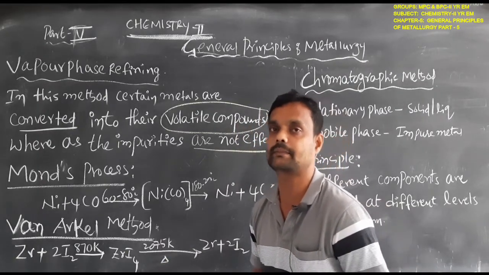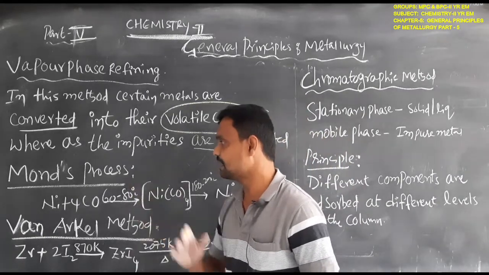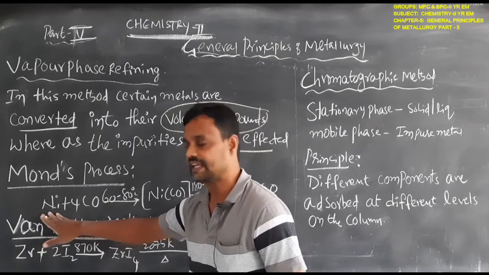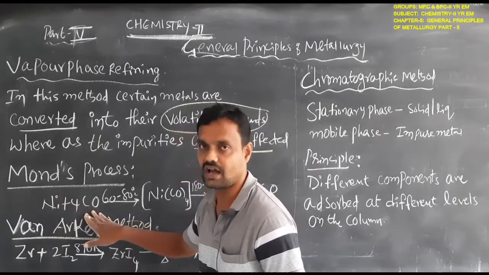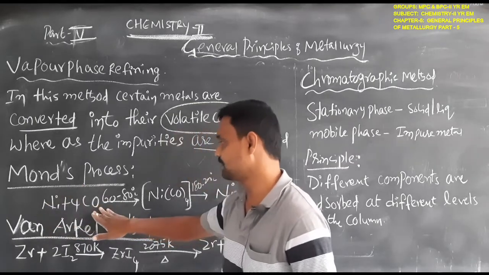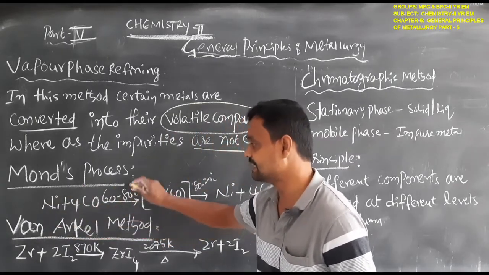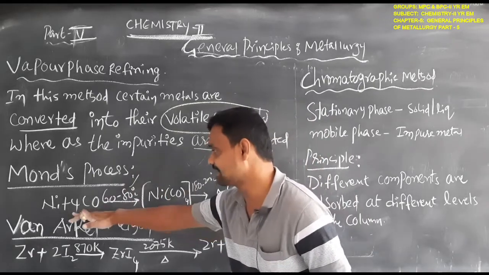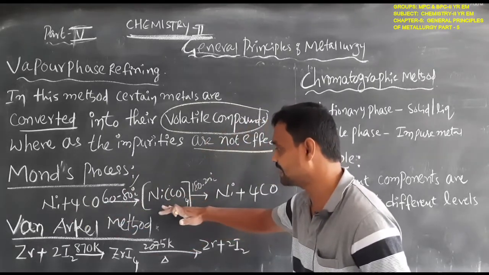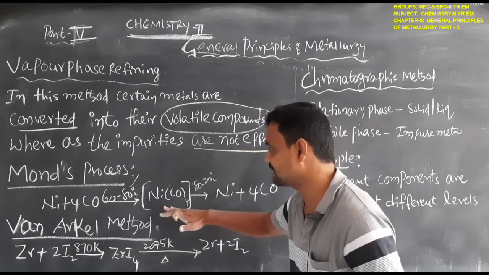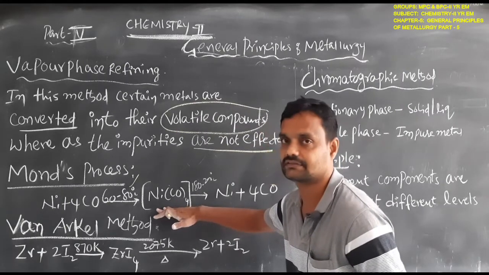the zirconium metal. For example, in the Mond process, impure nickel reacts with carbon monoxide and is heated at nearly 60 to 80 degrees Celsius. Then it is converted to its volatile, that means vapor phase, compound, tetracarbonyl nickel.